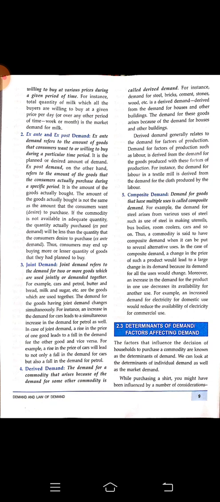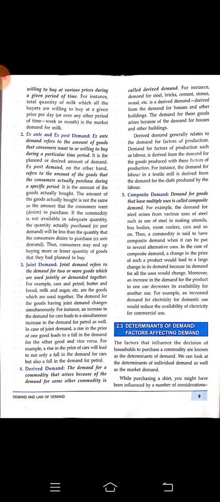Like for example, electricity: as electricity is being supplied to the domestic area, maybe the commercial areas will have less supply. Okay, composite demand means as the commodity is having several alternative uses, it decreases the availability of that commodity. This is called composite demand.